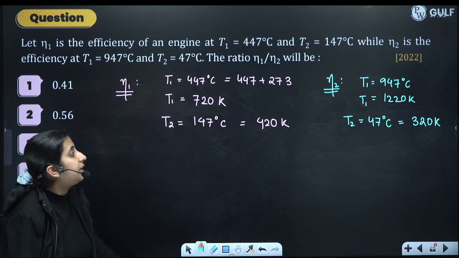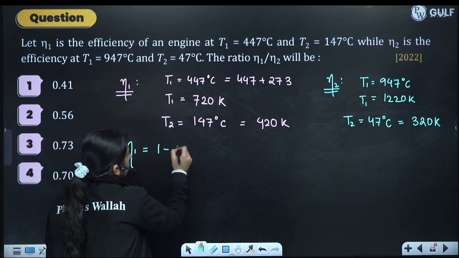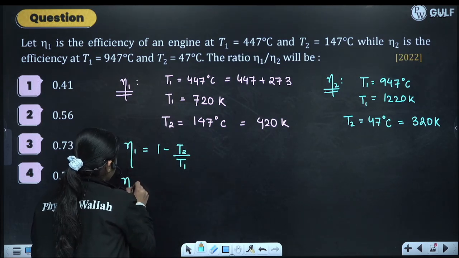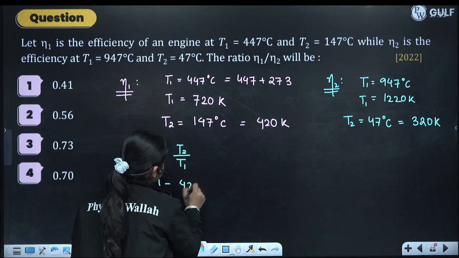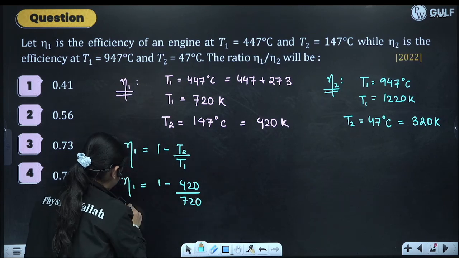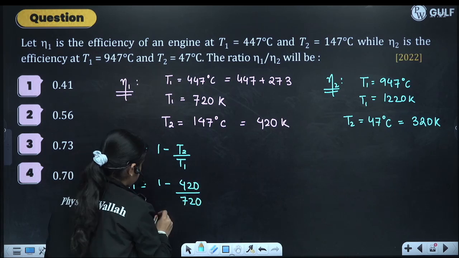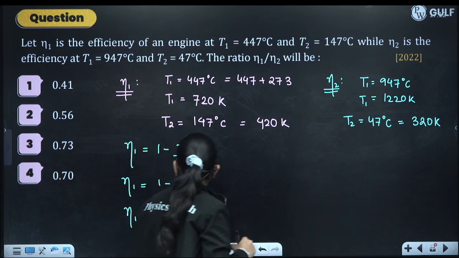We have to find the ratio of eta 1 to eta 2. Eta 1 will be 1 minus T2 by T1. So eta 1 will be 1 minus 420 divided by 720, which comes out as 30 by 72.